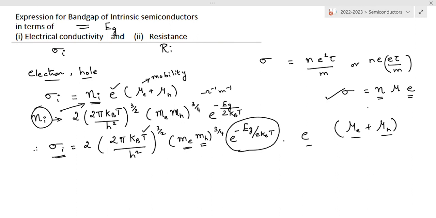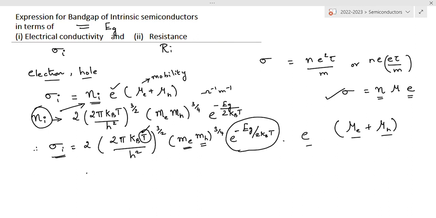Whereas another point is mu_e and mu_h, the mobility of both the charge carriers. They have a temperature dependence. So this T power 3 by 2 as well as this mu_e plus mu_h are interdependent. Therefore, they can cancel each other with the T power 3 by 2 term.